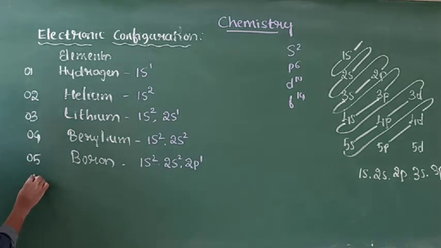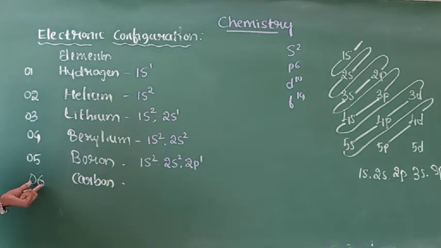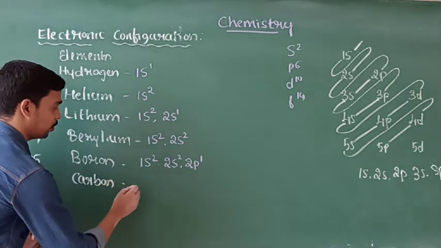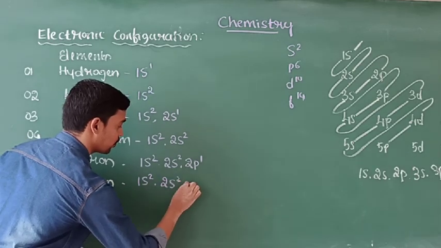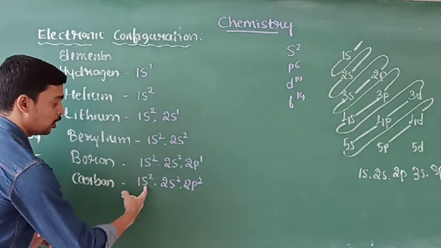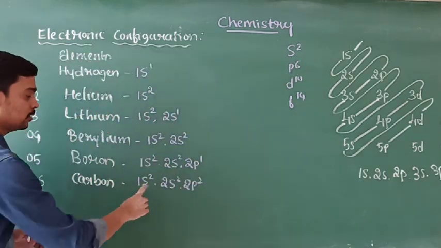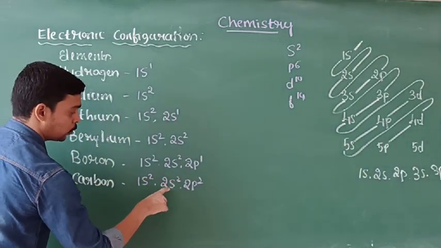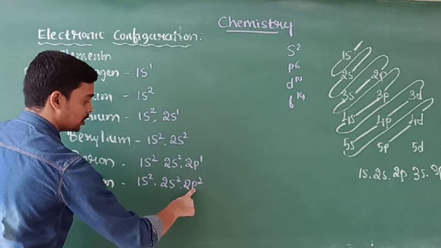And the next one, 6, is carbon. Here 6 indicates the number of electrons present in carbon is 6, and the electronic configuration of carbon is similar. It is 1s2, 2s2, 2p2. Don't write 1s3 or 2s3, because the maximum capacity of s is only 2. It can hold only 2 electrons. The remaining electrons enter into the next one. Here 1s2, 2s2, 2p2. 2 plus 2 plus 2, 6. Here it enters into the p.